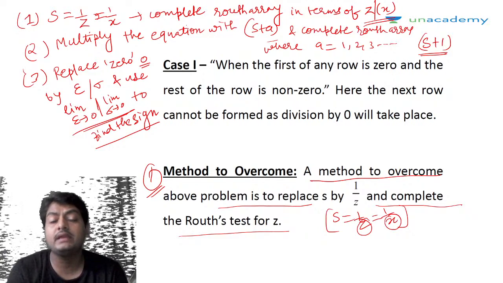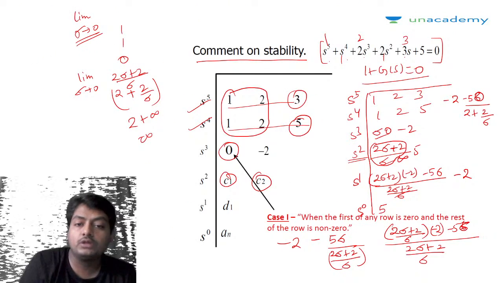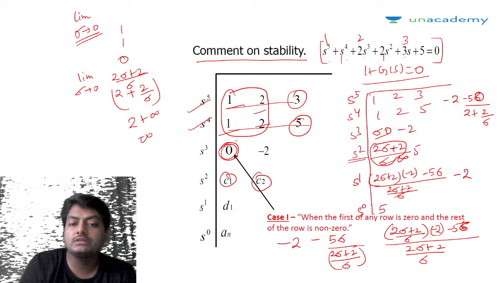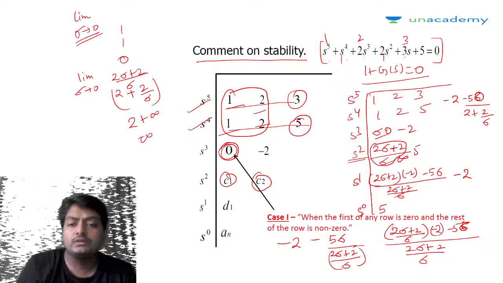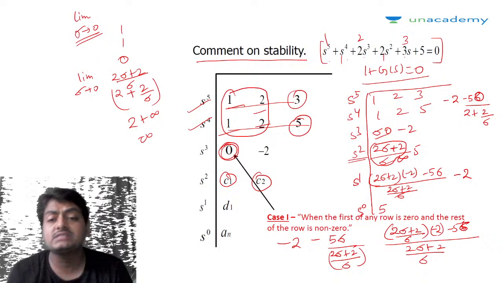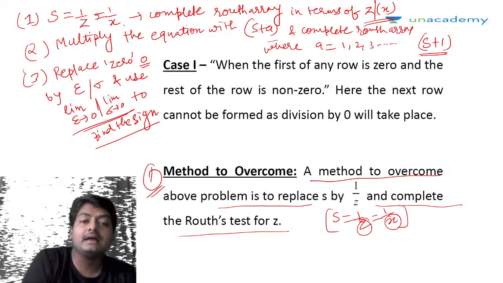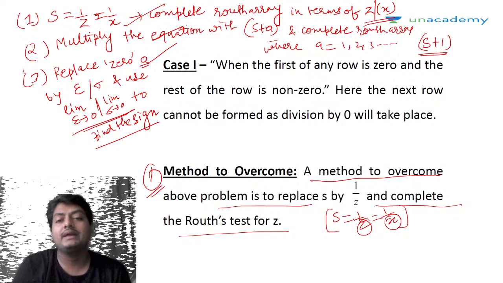It is a mathematical tool that we are using. Why is this case appearing? This case is appearing because the first two elements are the same in both the rows, so naturally the next element is going to become 0. So we want to mathematically arrange this particular equation, this particular coefficient, so that the system characteristics don't change, but the stability can be investigated. So we can follow any of the three methods to determine the stability.